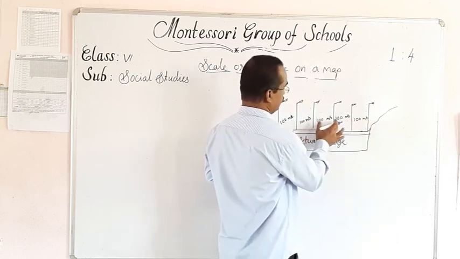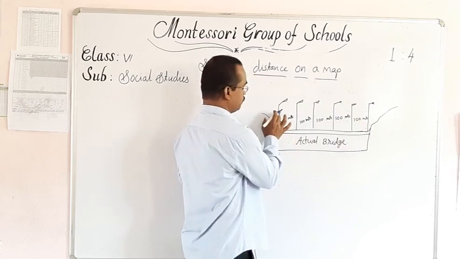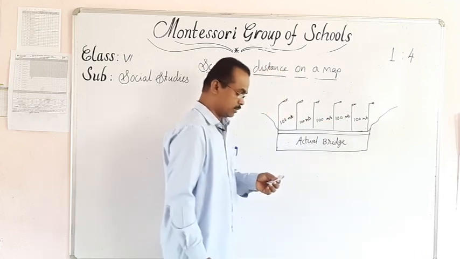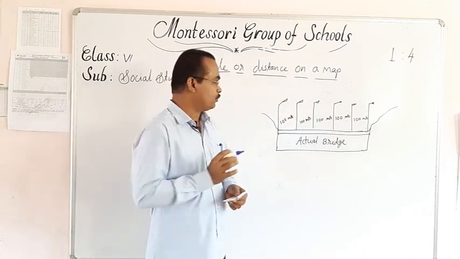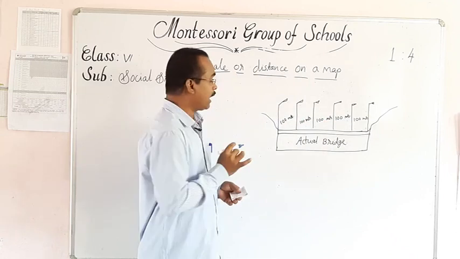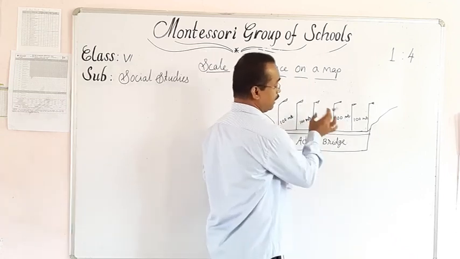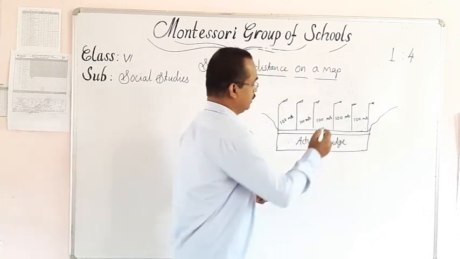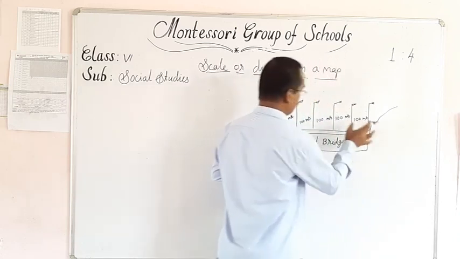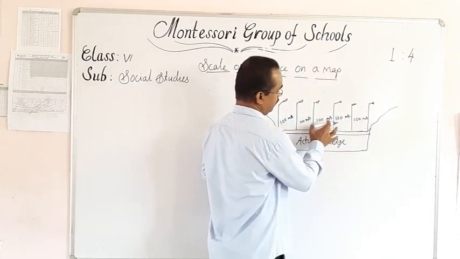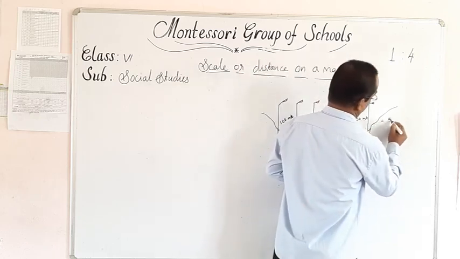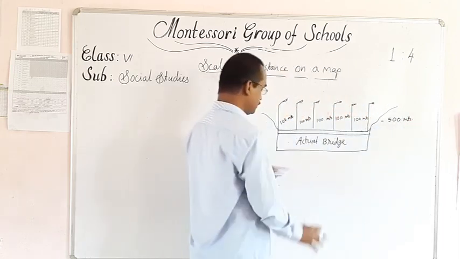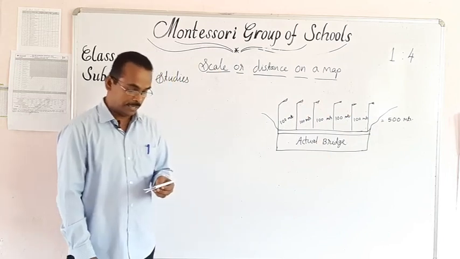Here the posts: 1, 2, 3, 4, 5, 6 posts. Total 6 posts. The distance between two posts is 100 meters, and all are at equal distance. So the total length of the bridge is 100, 200, 300, 400, 500, equal to 500 meters. This is the actual bridge which Laila and